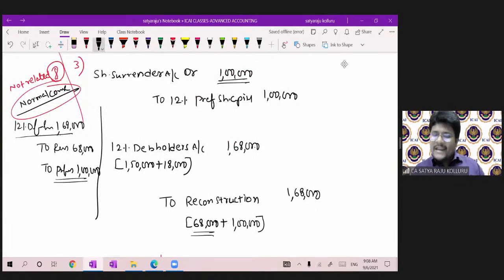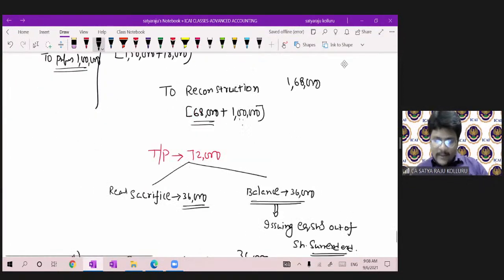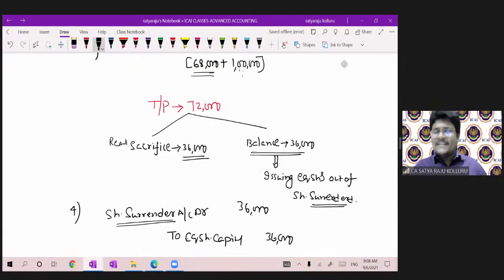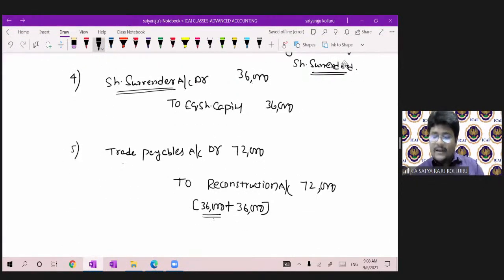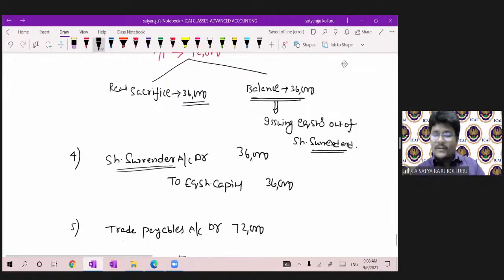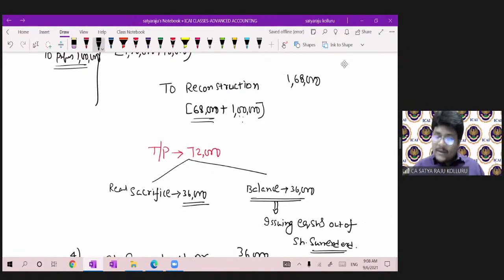Why are you transferring another 1 lakh? That is not the real sacrifice; it is to nullify the impact of share surrender. Coming to the trade payables case, the real sacrifice itself was 36,000. As a result, they are not expecting anything. They are ready to sacrifice 36,000, and for the remaining balance, I am paying 36,000 in the form of share surrender.